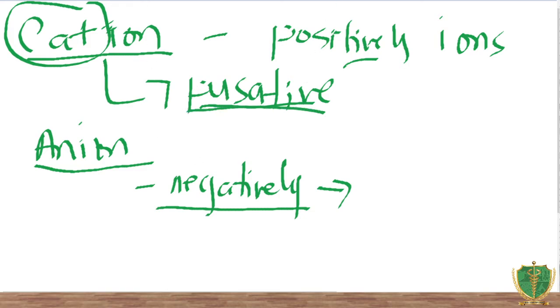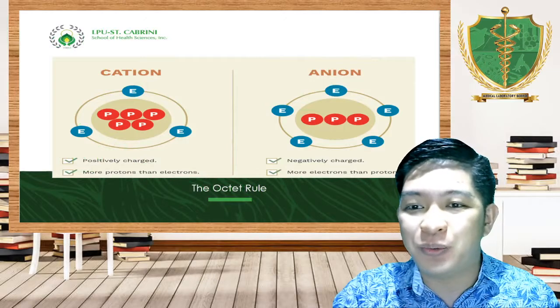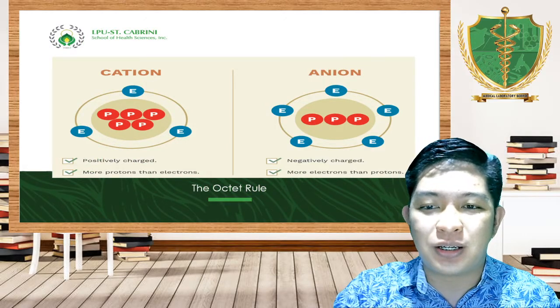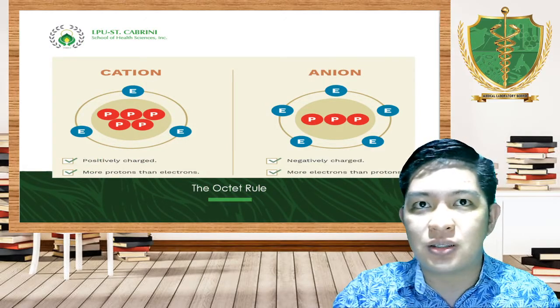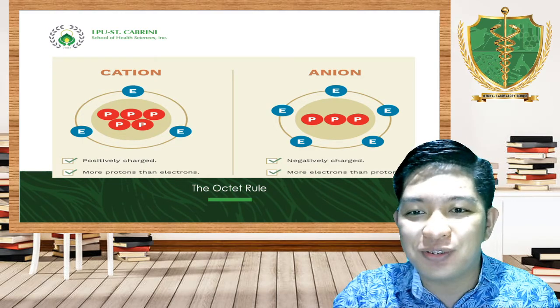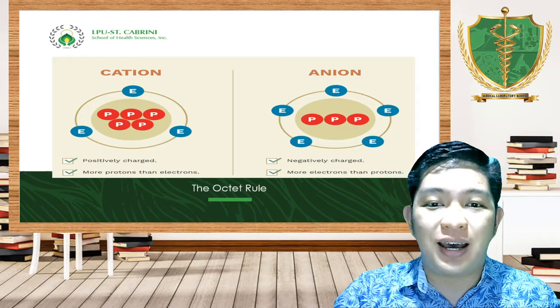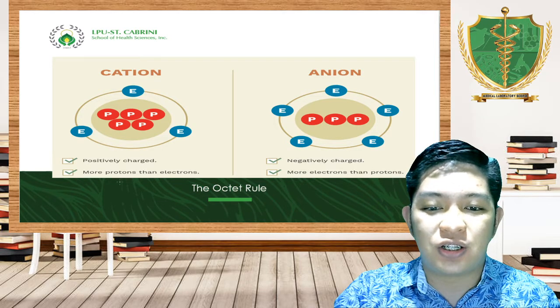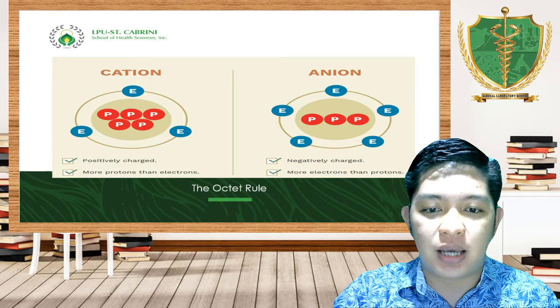I hope it will be clear to you that cations are the positively charged ions, and anions are the negatively charged ions, the opposite of positively charged ions.